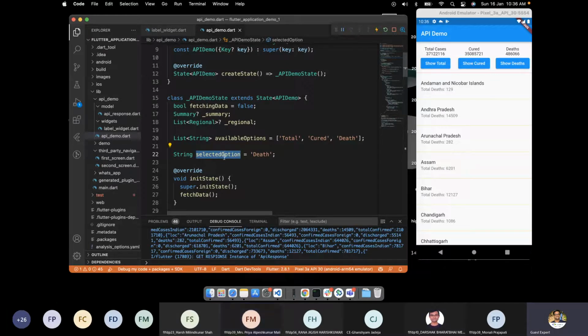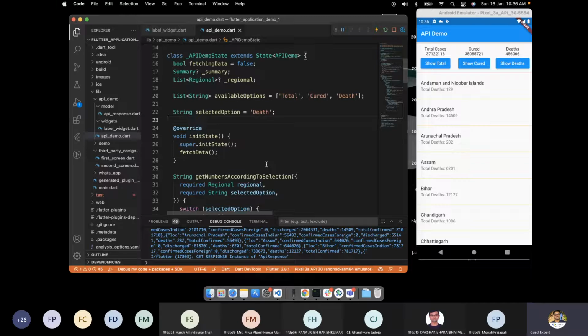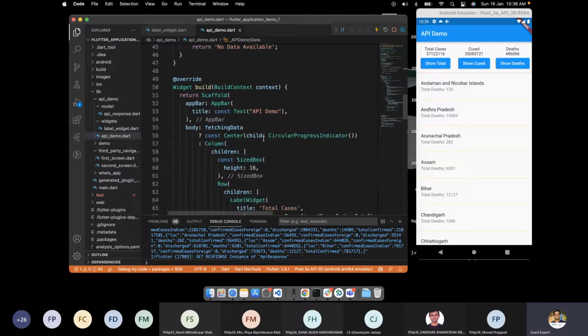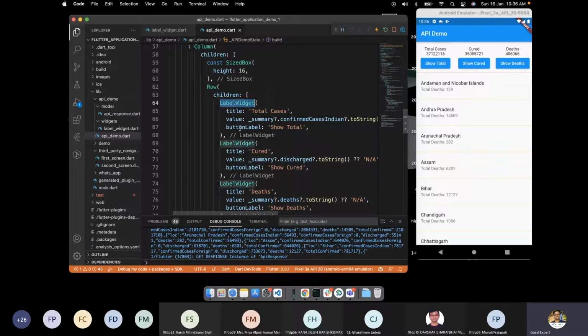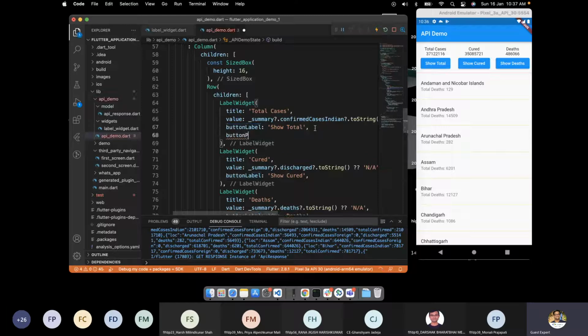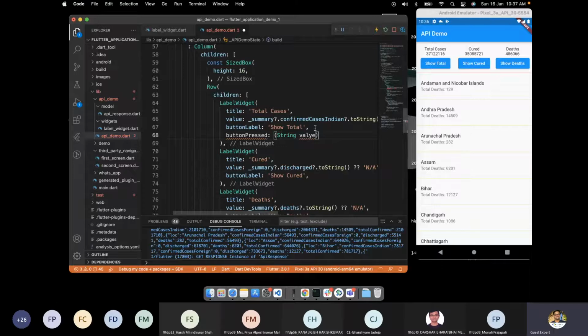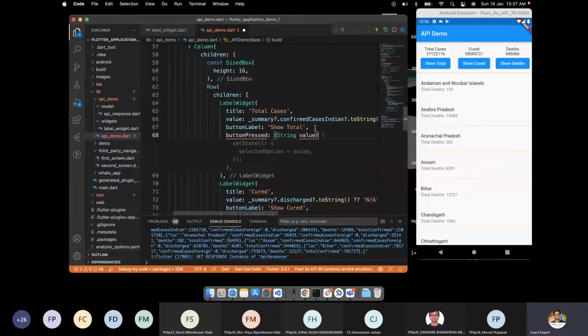So we just want to change this variable and do a setState. So let's just do it. Now to get that click event on this screen, we have another option. We can see we have 3 buttons here, the label widget, and inside that there is a button. Can we get a callback from that? Like from the child, we can get the callback in the parent, right? So for that, we have something called a button press. For example, if we get a button press and we have something called value here, a string value here.